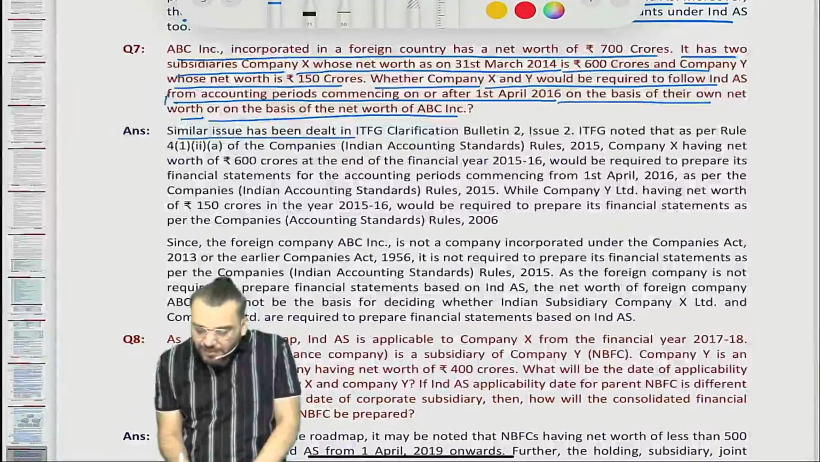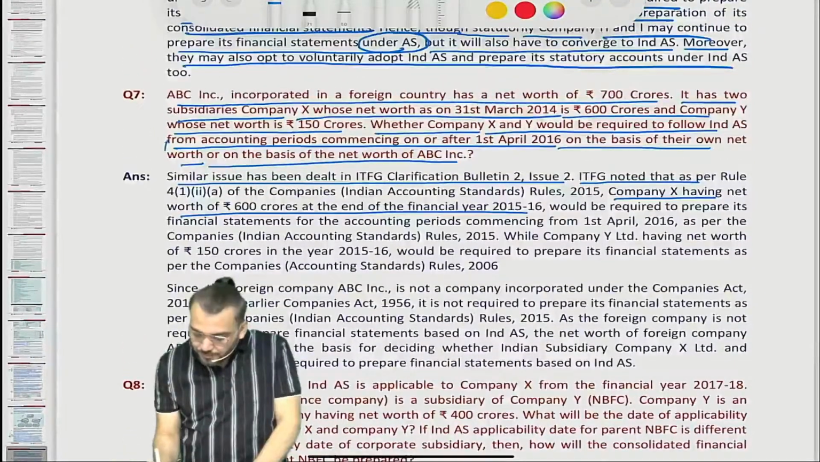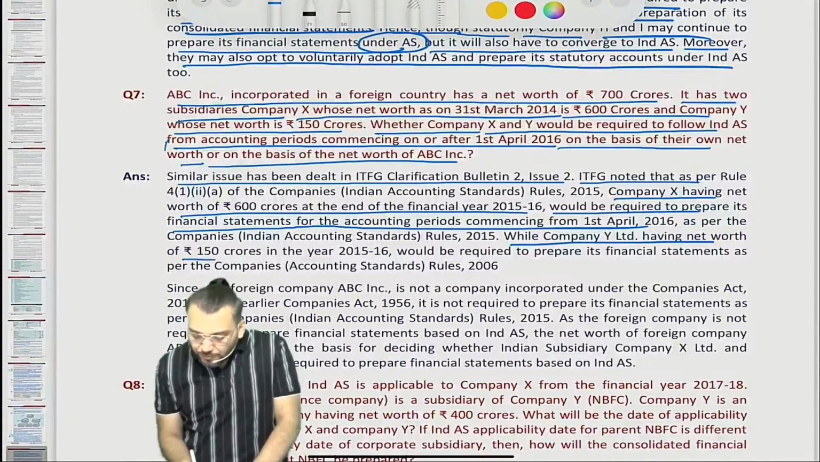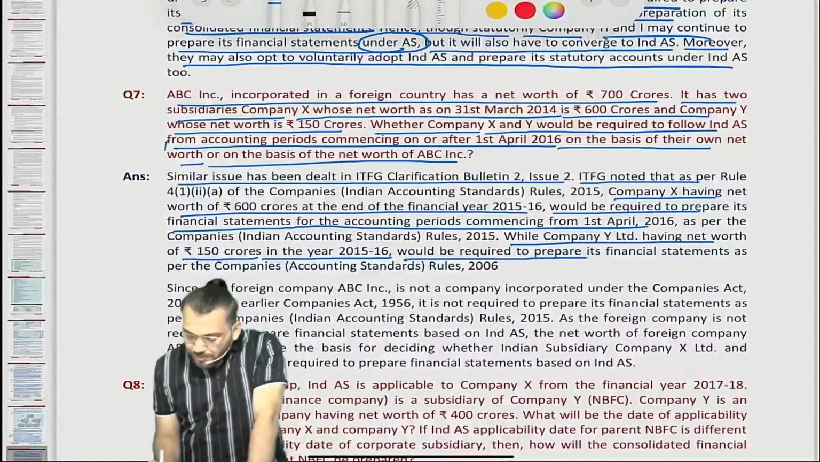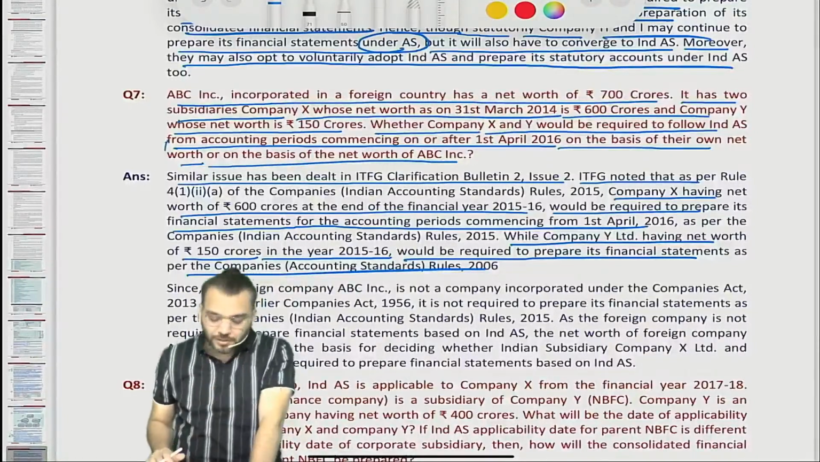A similar issue has been dealt with in ITFG clarification bulletin 2, number 2. ITFG noted that as per the rule, company X having a net worth of 600 crore at the end of the financial year would be required to prepare its financial statements for the accounting period commencing. While company Y, having a net worth of 150 crore in the year 15-16, correct, would be required to prepare its financial statements as per the Companies (Accounting Standards) Rules 2006. That means Ind AS is not covered.